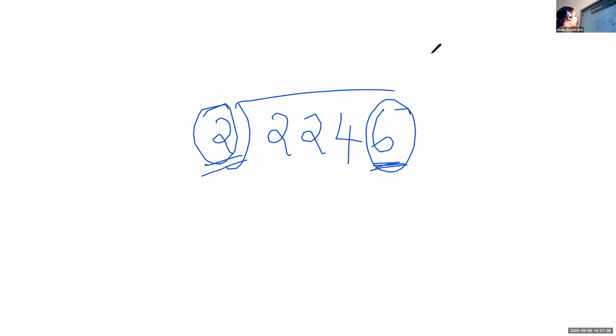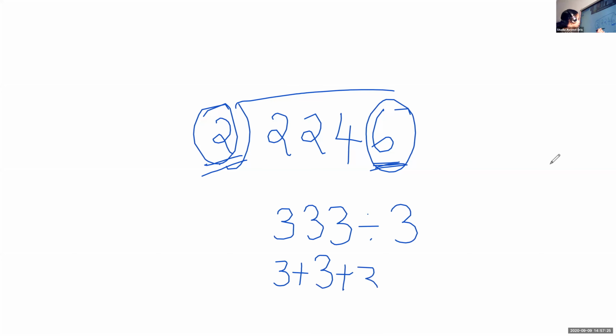Now we learned one more thing: divide by 3. I want to check whether this number is divisible by 3. So what is the rule here? We have to add the digits, 3 plus 3 plus 3, of the dividend, this number. Which number do we want to divide? We will add the digits of this number.